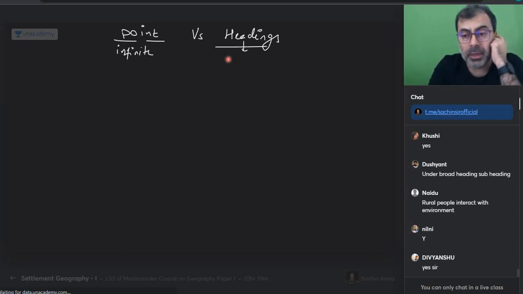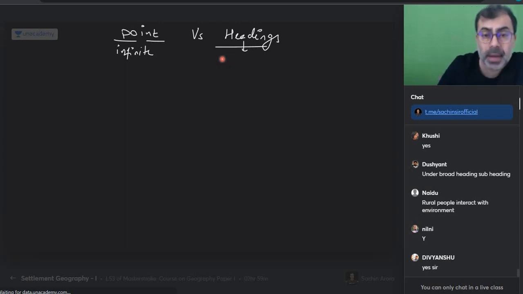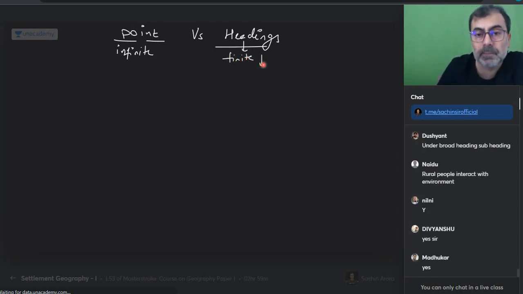Naidu is saying rural people interact with environment. Naidu, I want to give you a sentence: all human beings interact with environment, irrespective of rural or urban. Headings are finite. Headings are mature. Points can be just, like, not processed, no processing. It is madness. This is method in madness.